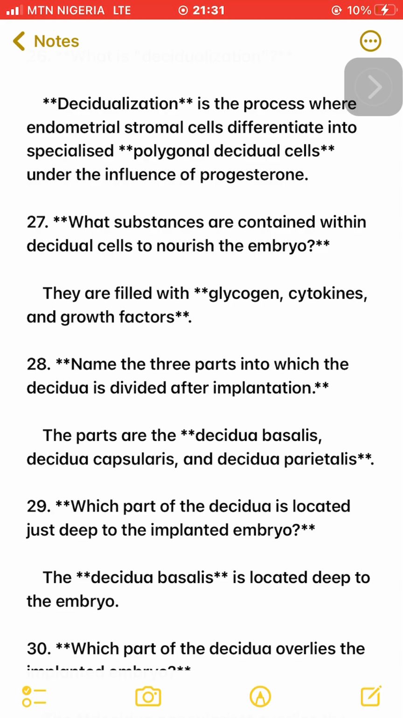28. Name the 3 parts into which the decidua is divided after implantation. The parts are the decidua basalis, decidua capsularis, and decidua parietalis.